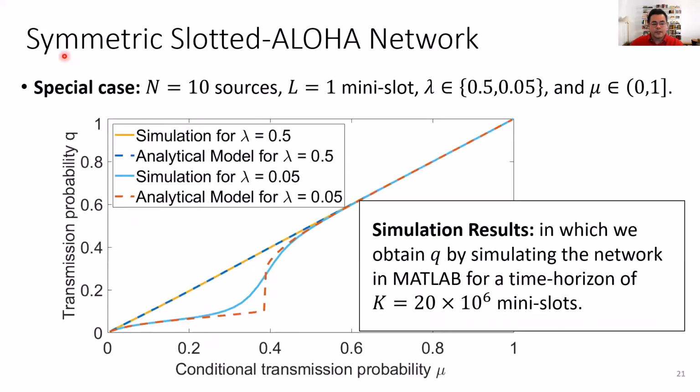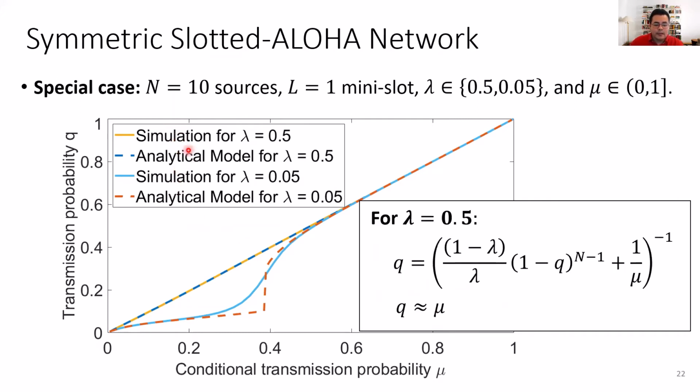So here we're going to consider a symmetric Slotted-ALOHA network with 10 sources, and we're going to plot the transmission probability versus the conditional transmission probability mu. And we're going to consider two types of networks. The first network is a network with a high packet generation rate, and the second network is a network with a low packet generation rate. And we're going to compare the analytical results with the simulation results, which are obtained by simulating the network in MATLAB.